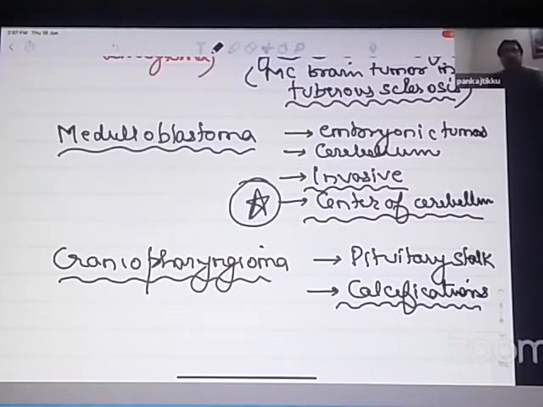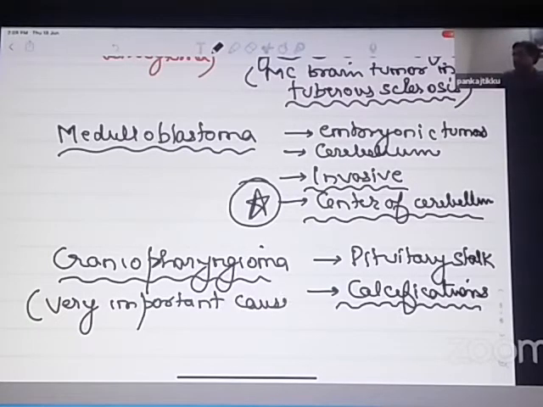You must have heard of sella turcica, the place where the pituitary lies. So this is a brain tumor which is lying just above the sella turcica and causes calcification. So it is a very important cause of suprasellar calcification.